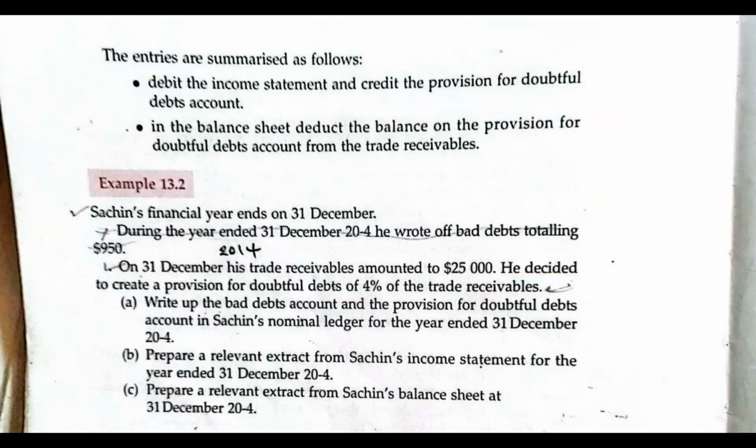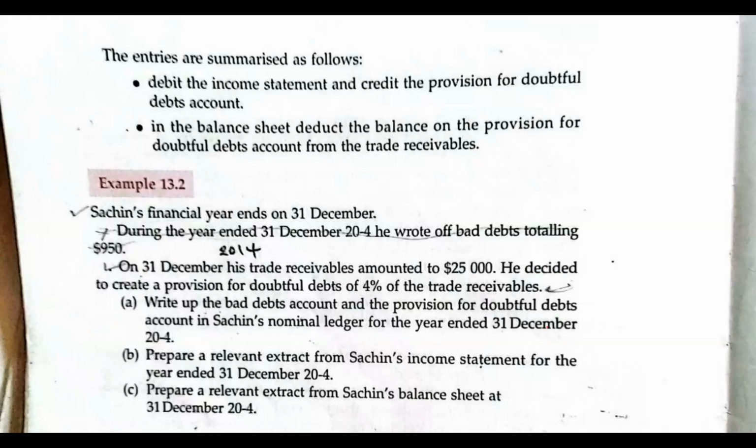So now write up the bad debts account and the provision for doubtful debts account for the year ended 31st December 2024. This is just the same thing that we did in the previous example. You are to show the entries in the bad debt account and in the provision for doubtful debt account. Let me show you how we do that. Afterwards, we'll show you how to prepare the relevant extract for the income statement.